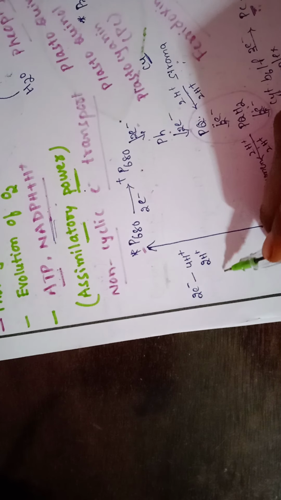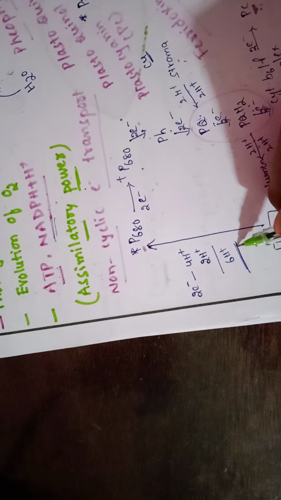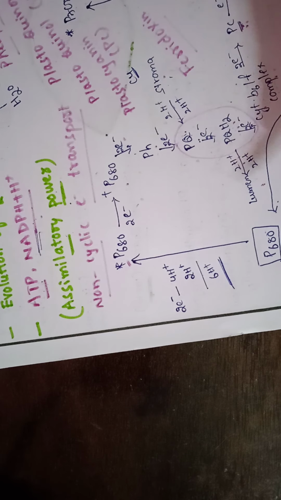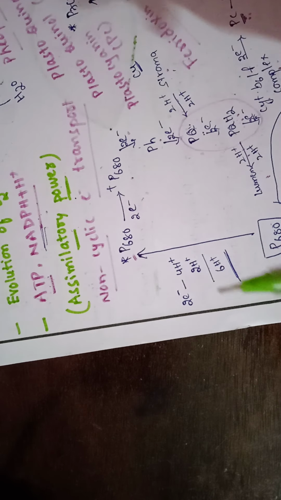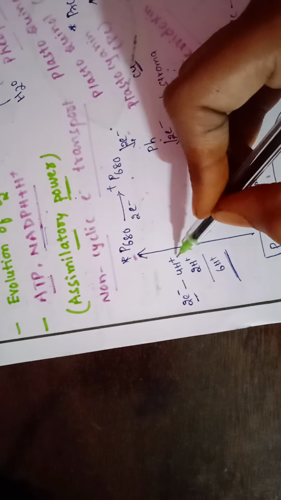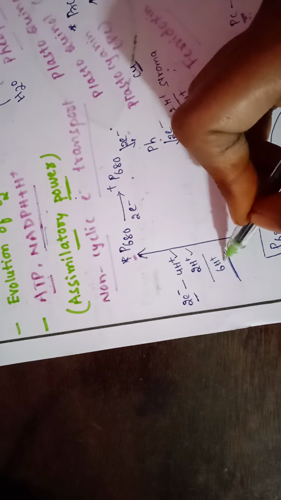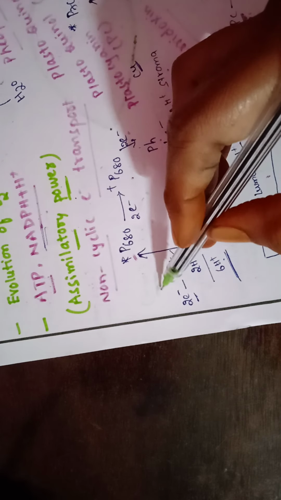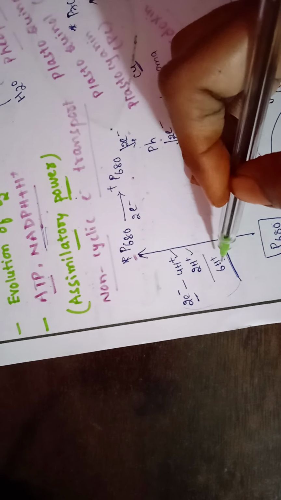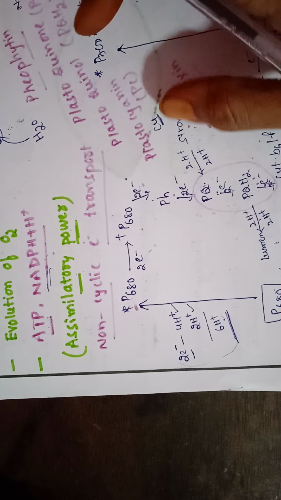Altogether 6 protons are reaching the lumen of the chloroplast during non-cyclic electron transport. During non-cyclic electron transport, per pair of electron transport, 4 protons from the stroma and 2 protons from water, altogether 6 protons, are reaching the lumen of the chloroplast. This is a very, very important point in calculating the number of ATPs produced in photophosphorylation.